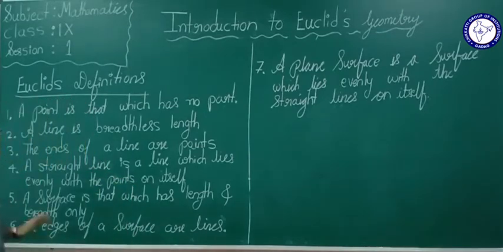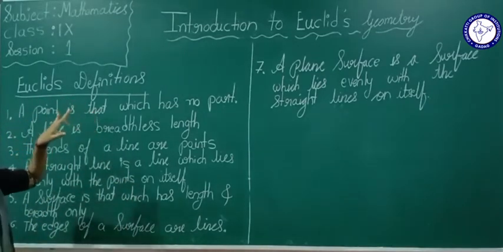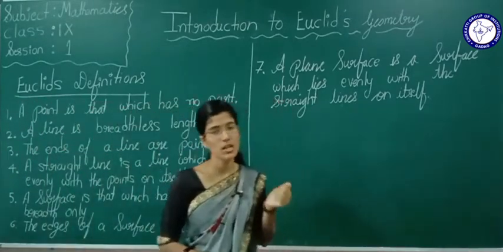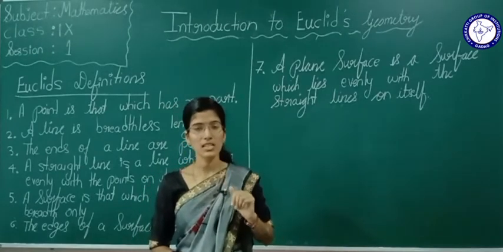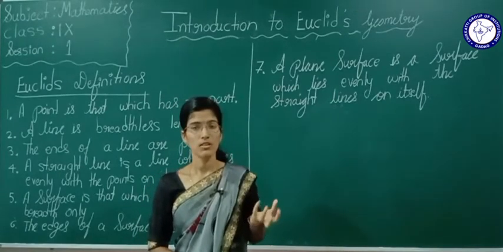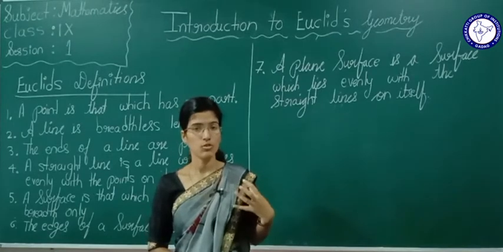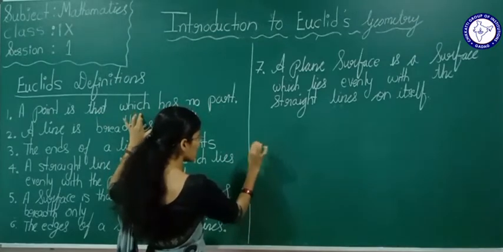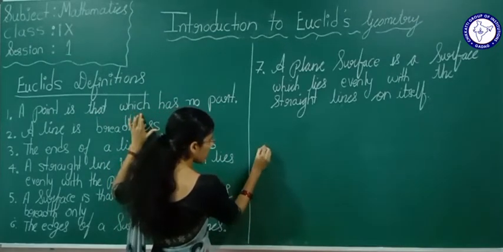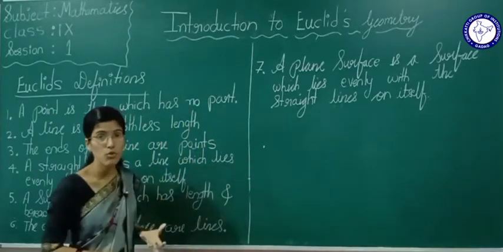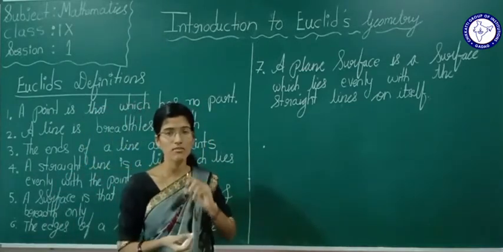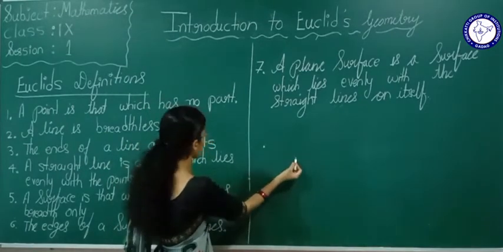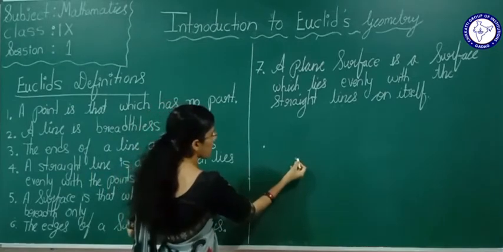We will see that a point is that which has no part. If I ask you now, what is a point, you are able to tell because you know already. But in ancient time, what is a point? That time the people didn't know. Now see here how he defined this. A point is that which has no part. This point does not have a length, breadth or thickness. This point does not have anything.